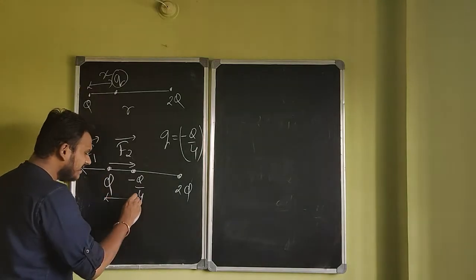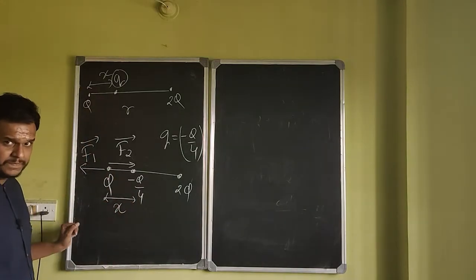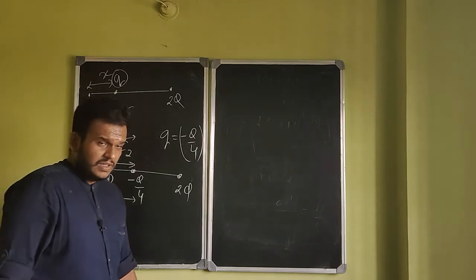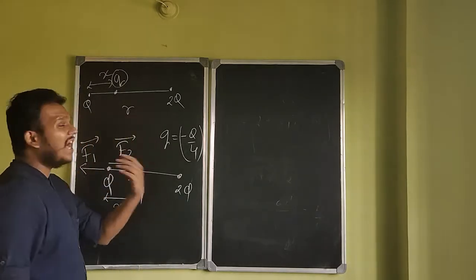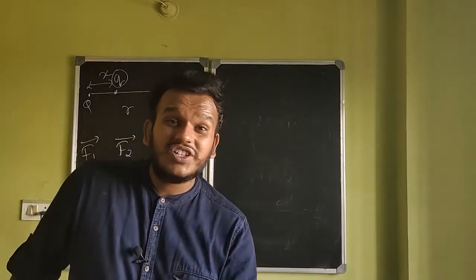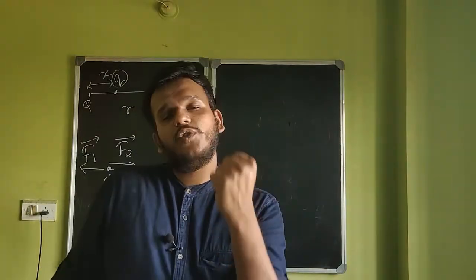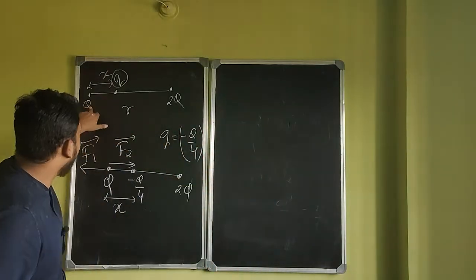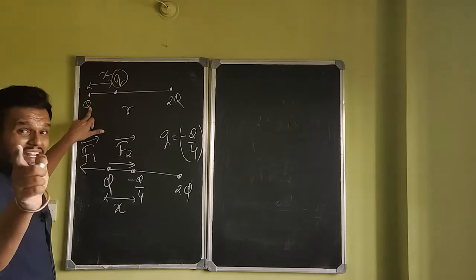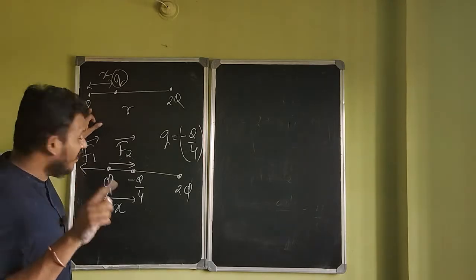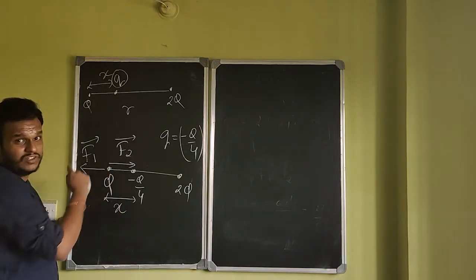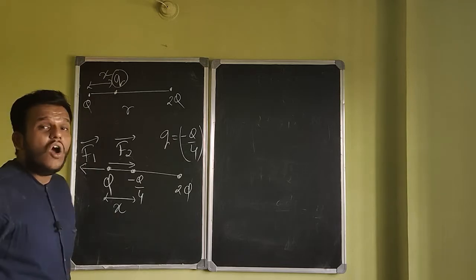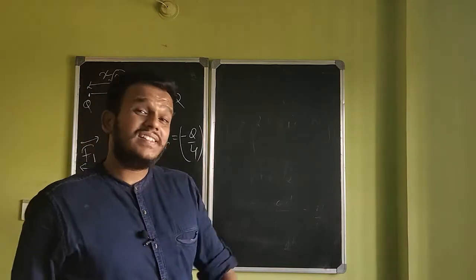So let the distance which you are looking for be x. And all you need to do now is take the condition given in the question. What's the condition given in the question? Net force on this charge is 0. When does the net force on that charge become 0? When these two forces become equal to each other. Or the vector addition of these two forces is 0.